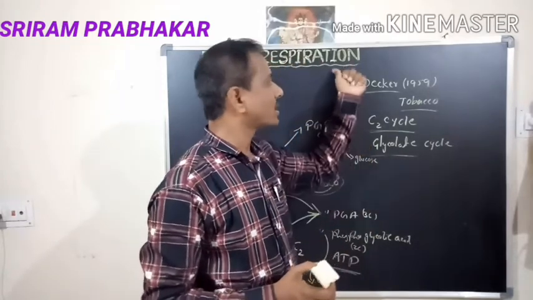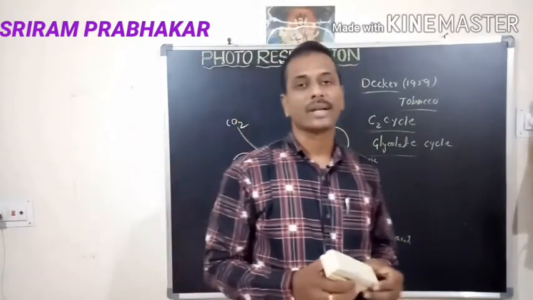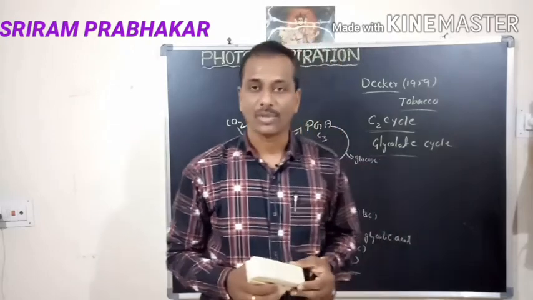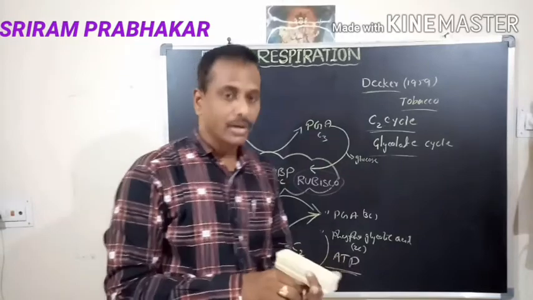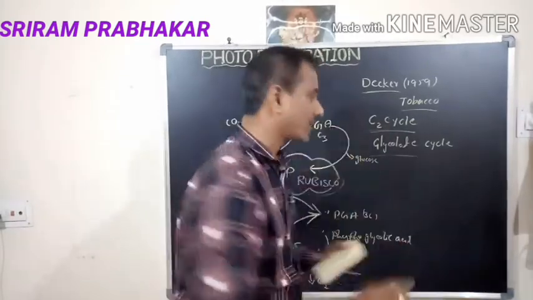Generally, respiration is completed in the cytoplasm and mitochondria. But the C2 cycle is completed in 3 cell organelles.